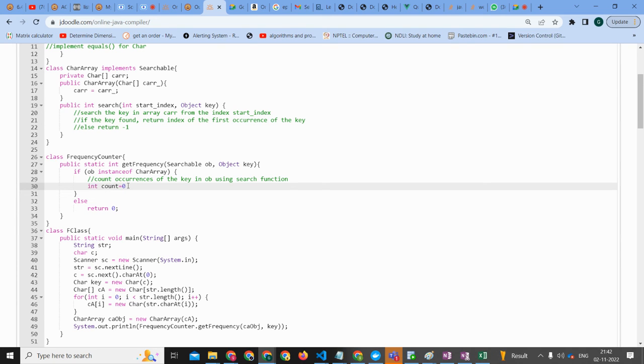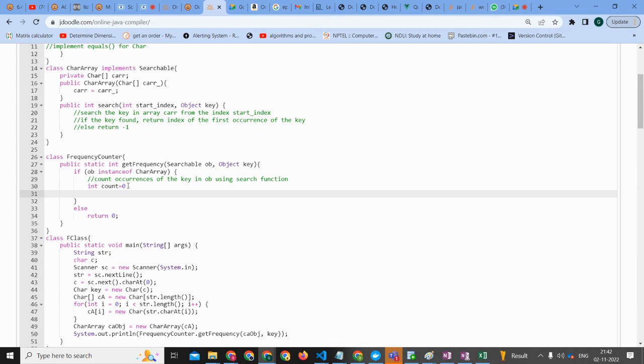Okay, int count equal to 0. Then a for loop, and for it I use integer i equal to 0, from semicolon, i less than.